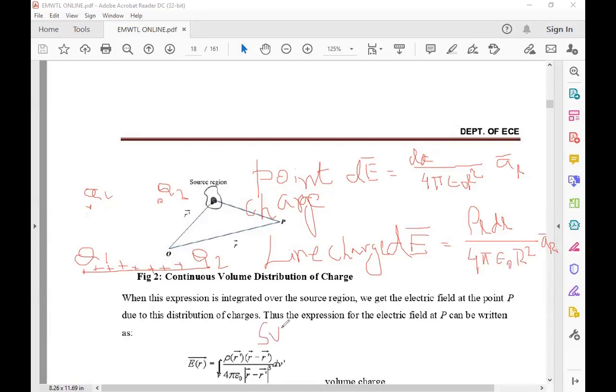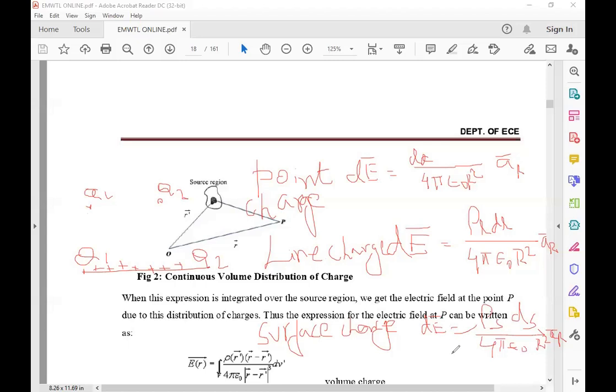Similarly, for the surface charge, dE bar is equal to the change of dq. The change of dq is rho s into ds, the surface charge. The remaining terms are the same: 4 pi epsilon naught r square into AR. If you take the integral, E bar is equal to the integral of rho s.